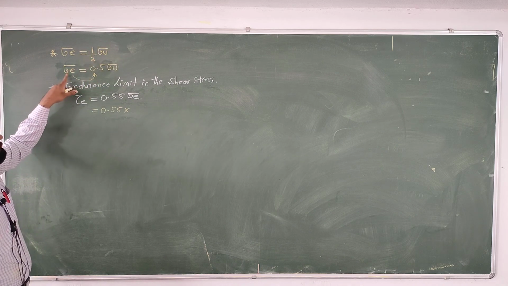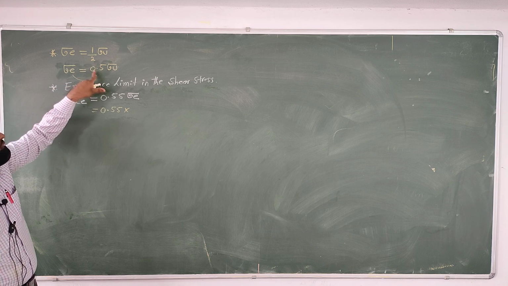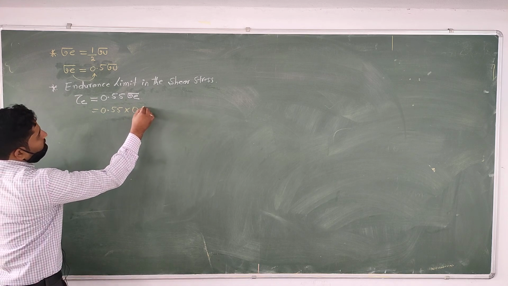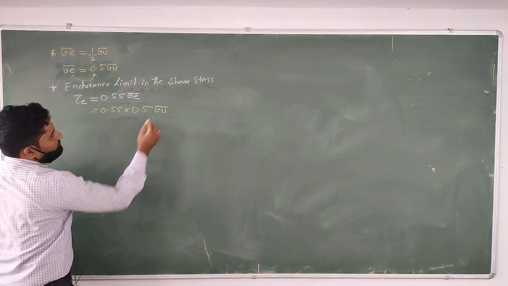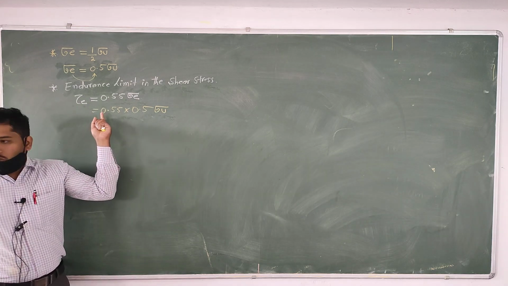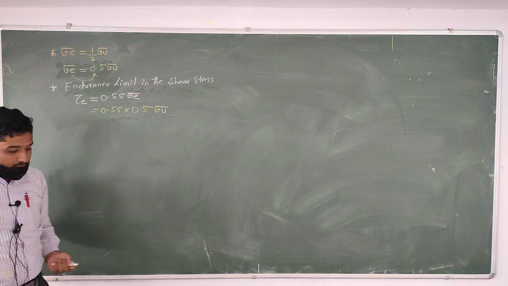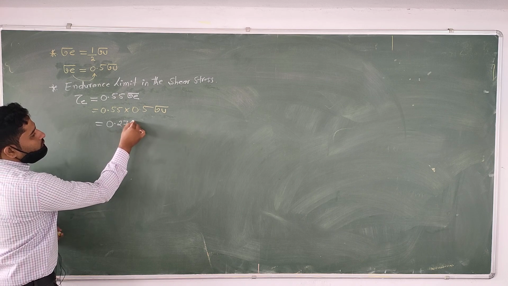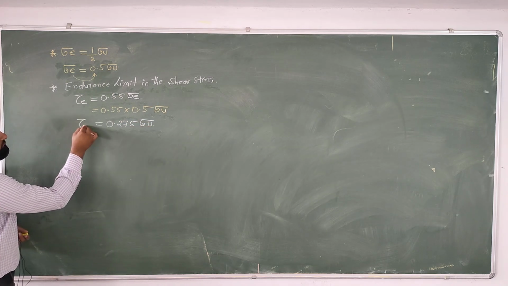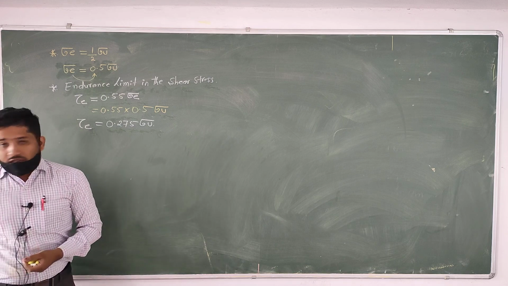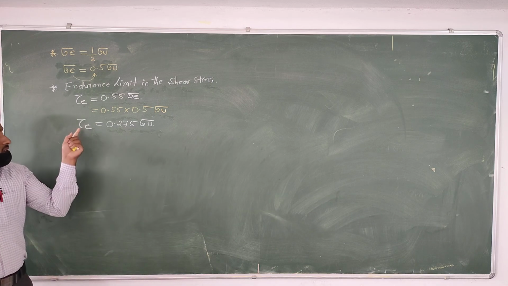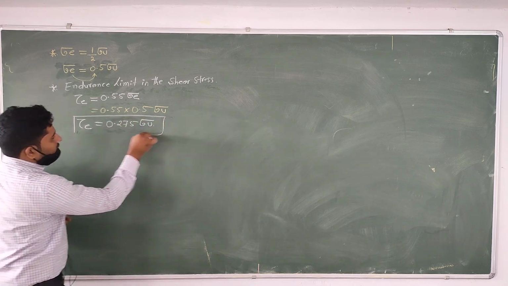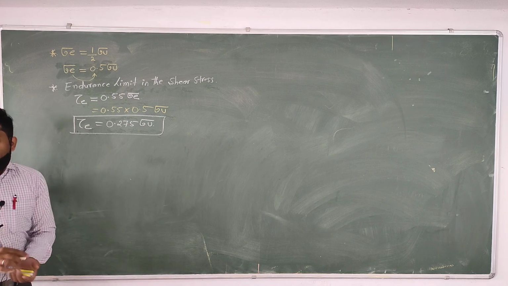So instead of sigma E, we can substitute 0.5 sigma U. If you multiply 0.55 into 0.5, you will get 0.275 sigma U. That is the value of tau E, the endurance limit in the shear stress. Tau E we got is 0.275 sigma U.